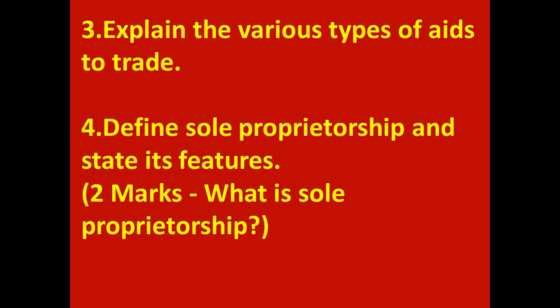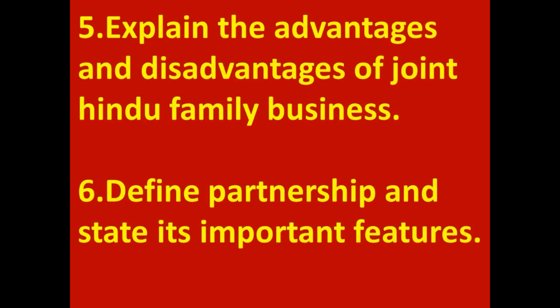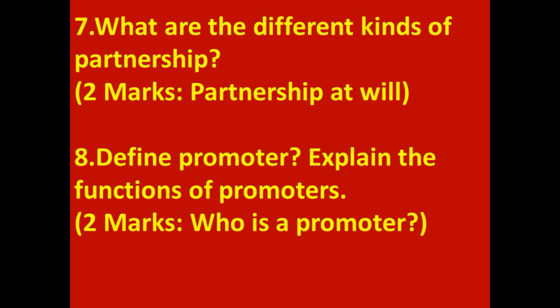Fourth, define sole proprietorship and state its features. From same topic, for 2 marks also one question may come. That is, what is sole proprietorship? Fifth, explain the advantages and disadvantages of joint Hindu family business. Sixth, define partnership and state its important features. 7. What are the different kinds of partnership? From same topic, for 2 marks also we can expect one question. That is, partnership at will.